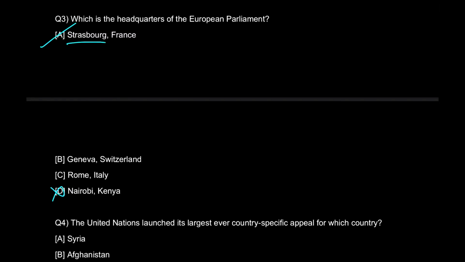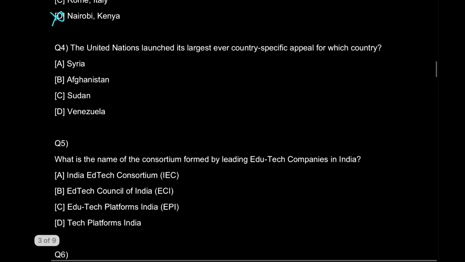You will search about this country. And you can also talk about European Parliament. If you search European Parliament, you will get top 3 points, which you can share with all of us in the Telegram group. Now, question number 4 says the United Nations launched its largest ever country-specific appeal.